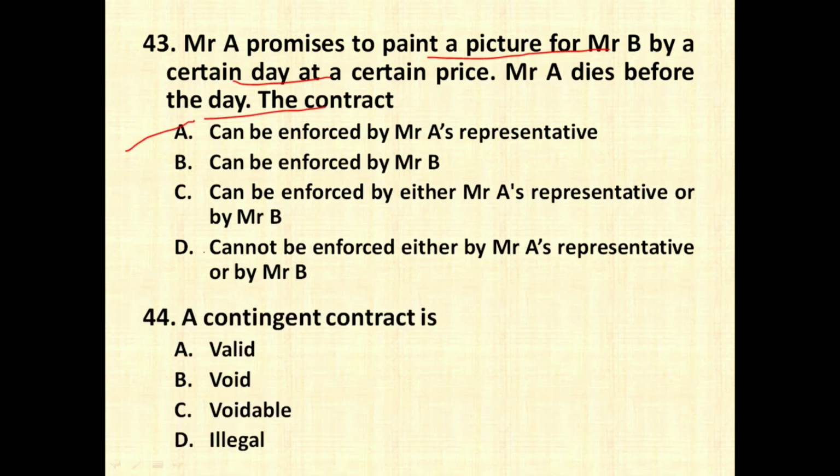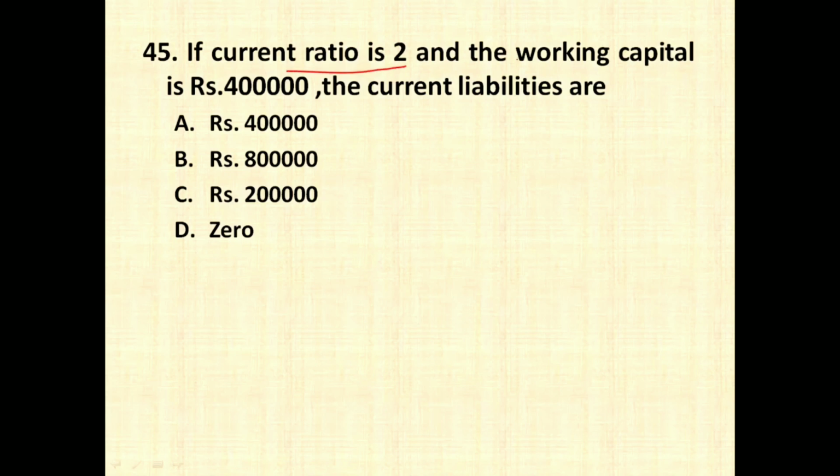A contingent contract is, valid, void, voidable, illegal. So contingent contract is a contract the execution of which depends upon certain conditions. For example, if you promise your friend that if there is rain today, I am going to bring you some snacks. The bringing of snacks depends upon the rain. If the rain comes, you have to bring snacks. If the rain does not come, you will not bring the snacks. So these type of things are called as contingent contract. So contingent contracts are always valid.